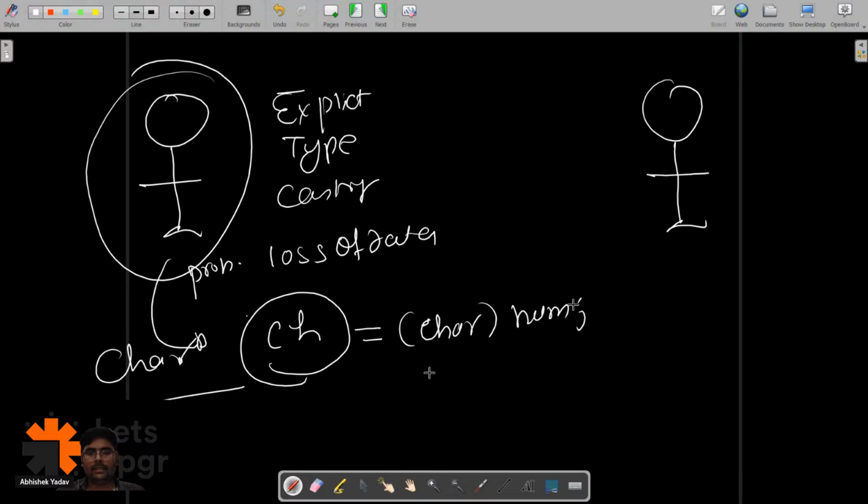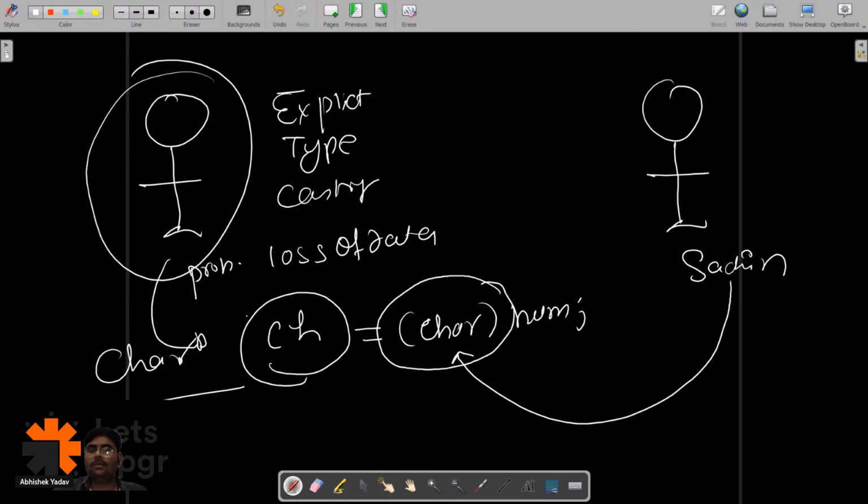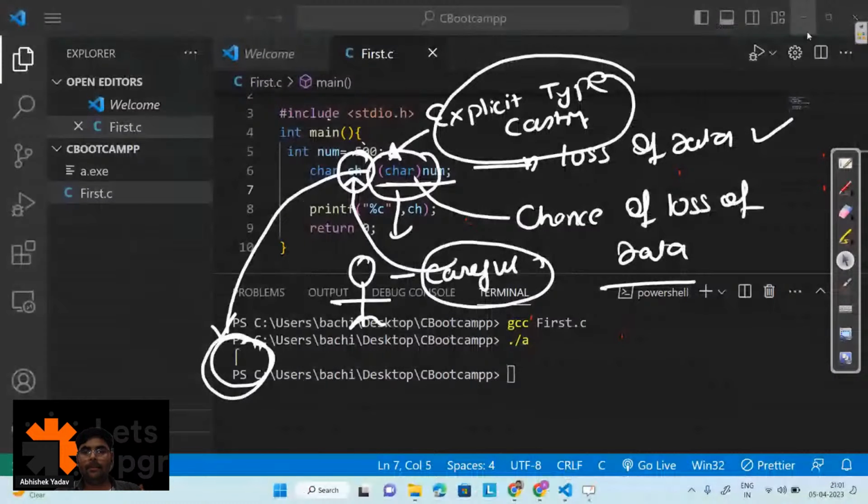Let's assume here is Sachin, and when Sachin sees my code, he will immediately know that yes, he is using explicit typecasting. So I should be very careful while using the data ch, because it can generate a random, garbage value. Yes or no, guys? Everyone is clear? Please write in the chat. Anyone has any doubts?